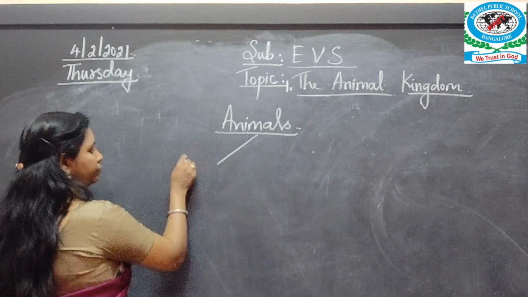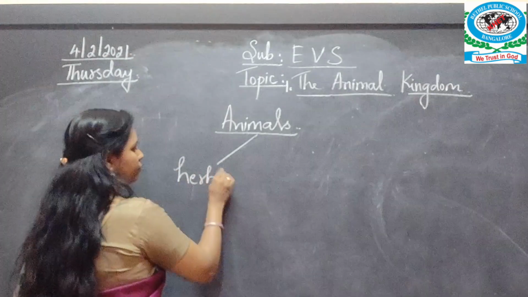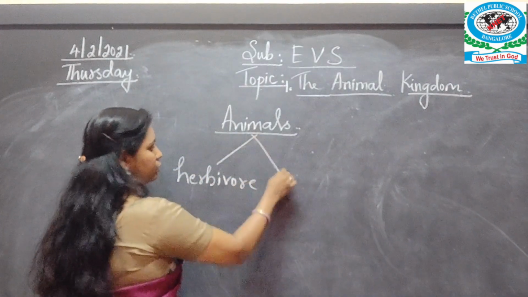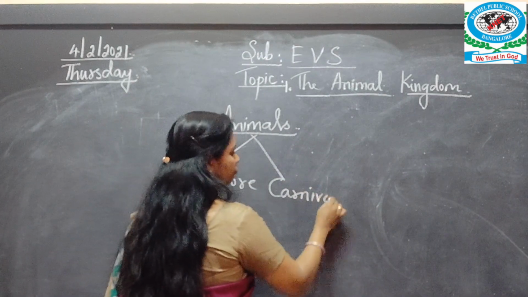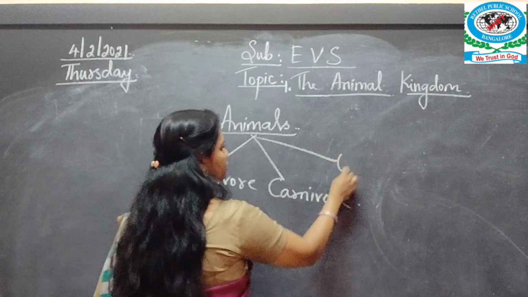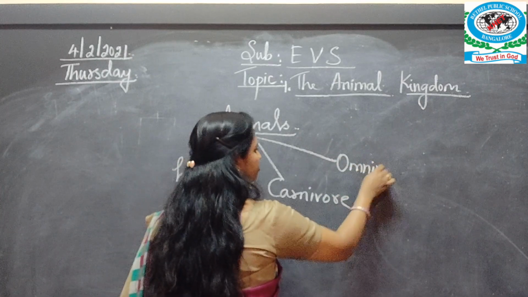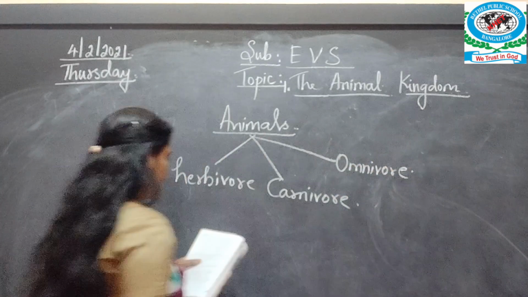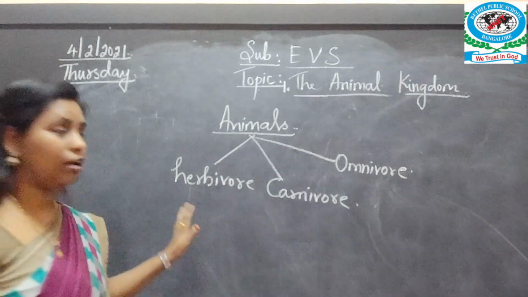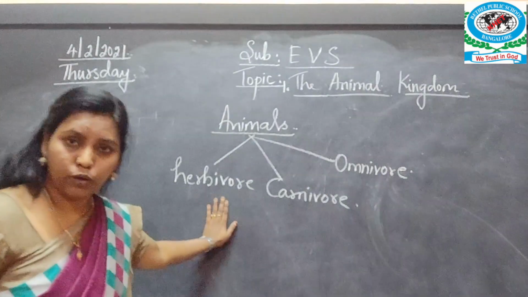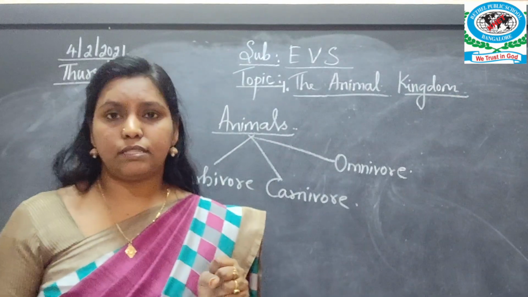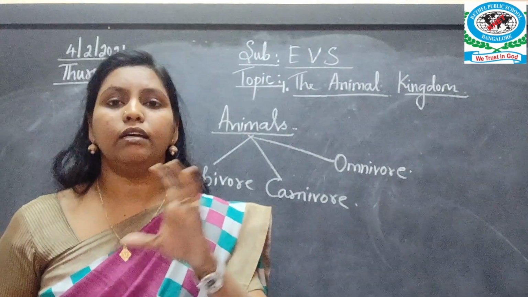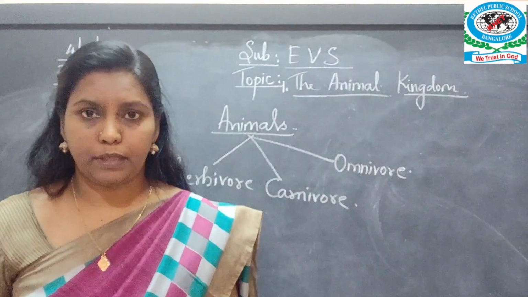One is herbivore. The next is carnivore. The next is omnivore. So what is a herbivore? A herbivore is an animal which eats only plants and grass and such things.